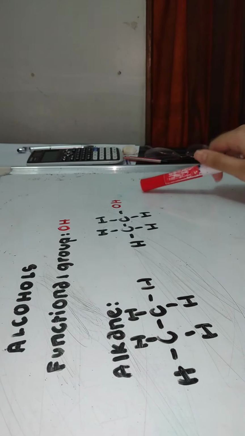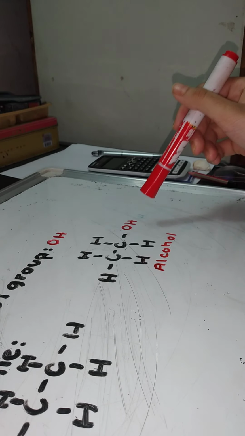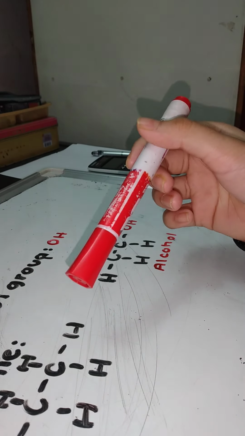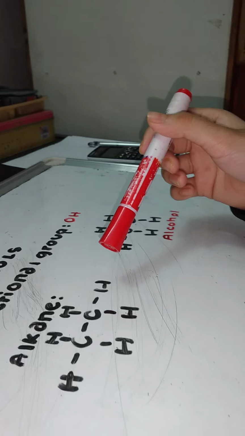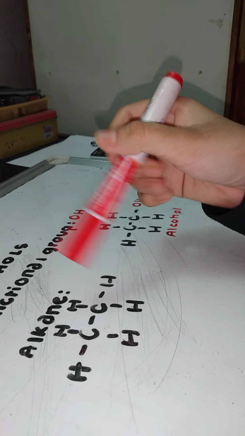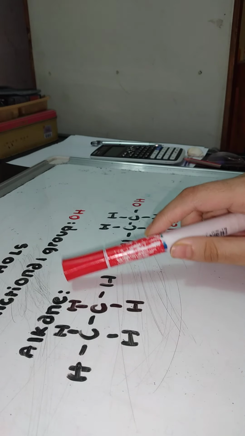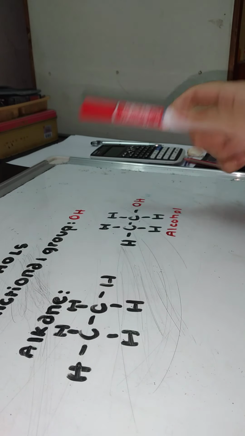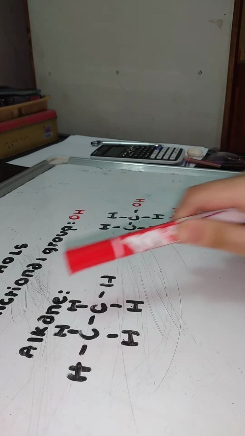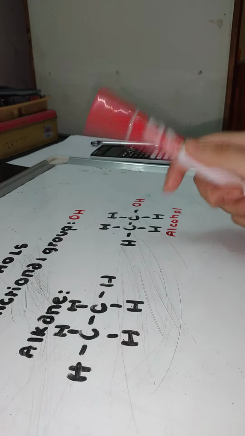The names of alkane and alcohol are also similar. So we can just shift the E with OL for the alcohol. It could be alkanol, but that doesn't happen because we don't say alkanol.